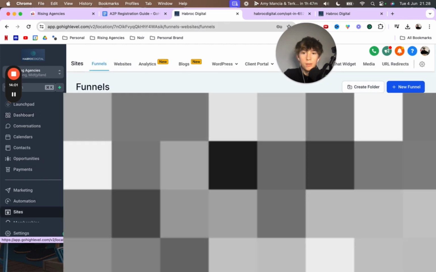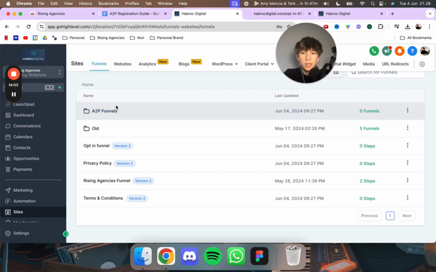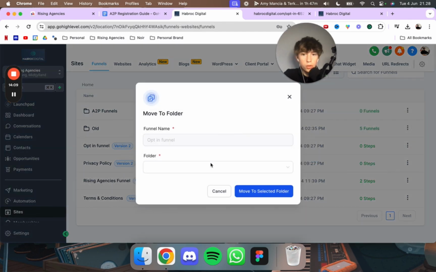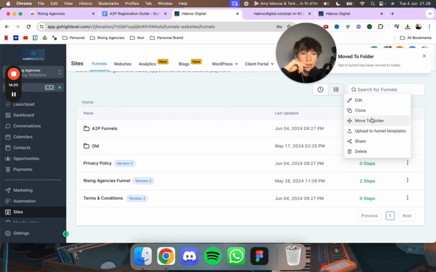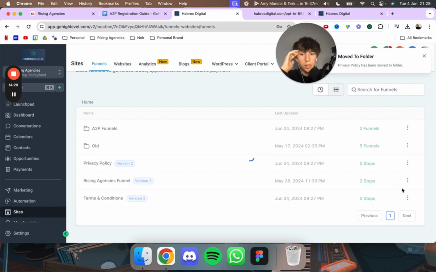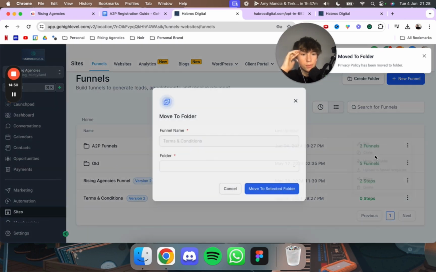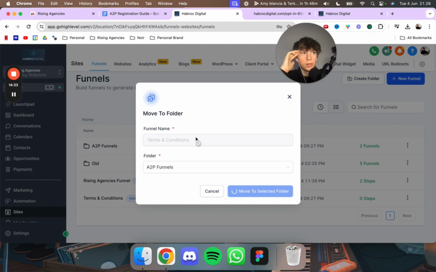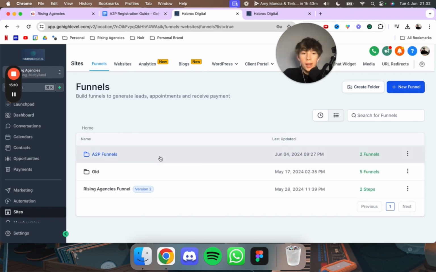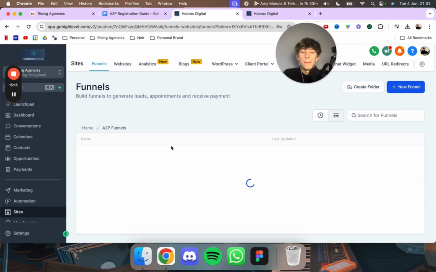So you go to sites, you see you now have this right here that says A2P funnels. So what you want to do real quick is just put these ones, move to folder, move the opt-in funnel to folder, move the privacy policy to folder, because this is all the A2P funnels, so you don't want to mix them up and accidentally delete it and stuff like that. And then you also want to move the terms and conditions to the folder, okay? So let's do that real quick. I know this is a bit of a long video, but after this you will be A2P approved, so you will be very happy. Okay, now that we've moved it into a folder, let me show you exactly.